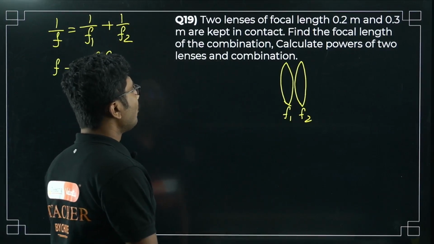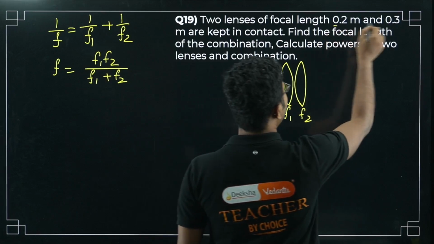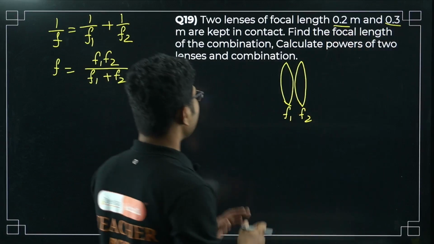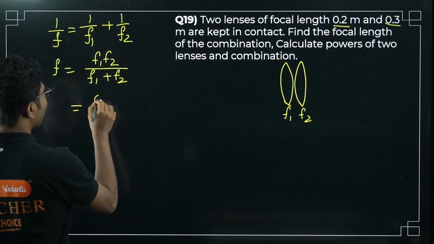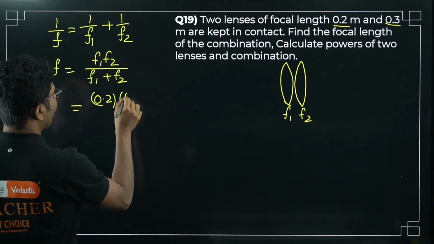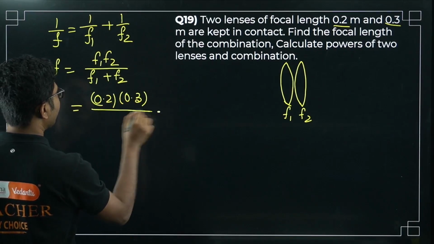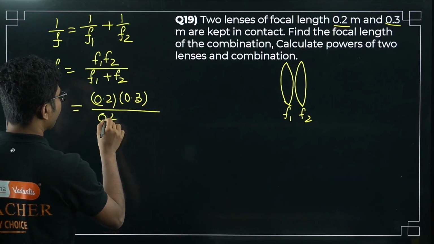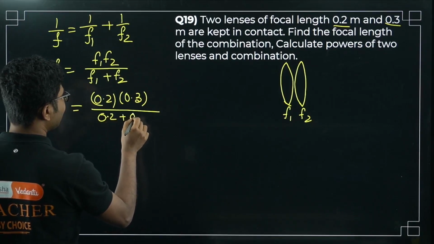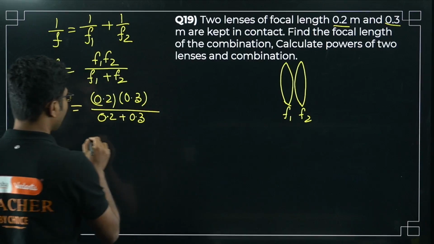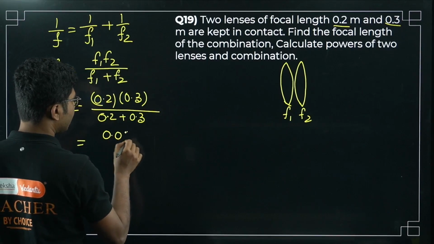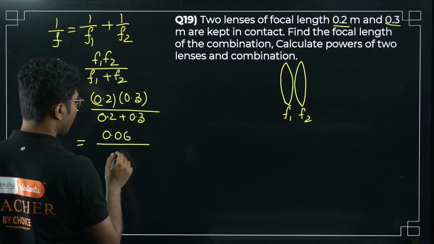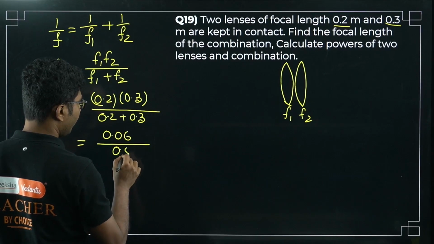Now two focal lengths are given, 0.2 meters and 0.3 meters, kept in contact. Find the focal length of the combination. So basically what you have to do, 0.2 times 0.3 divided by 0.2 plus 0.3, easy. So it will be 0.06 divided by 0.5.